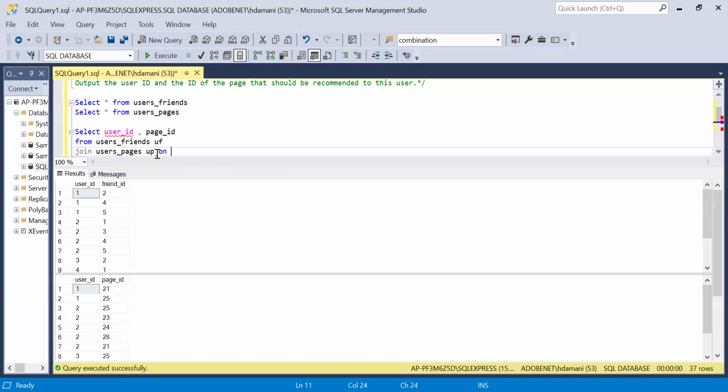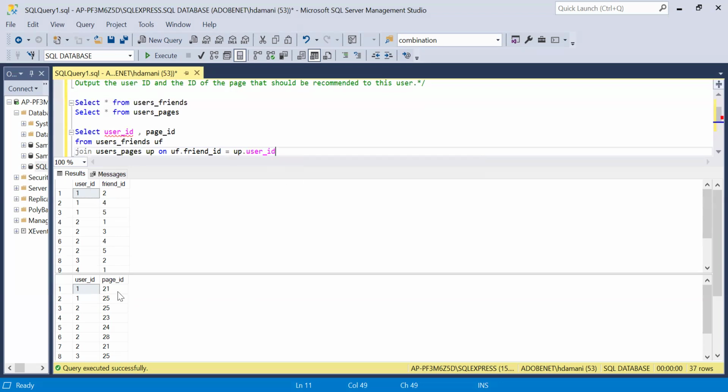On the basis of friend ID, we have to map this table. So on UF dot friend ID is equal to UP dot user ID.